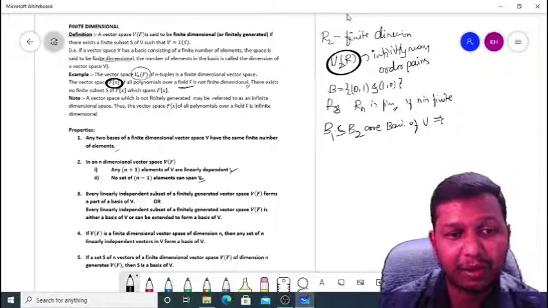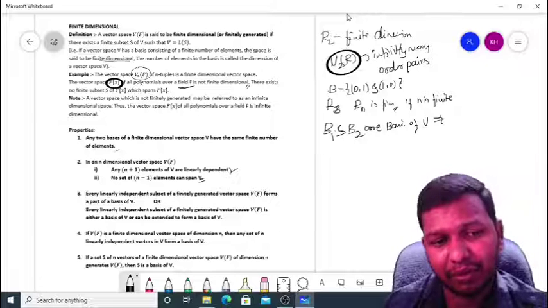This statement is also called the extension theorem.